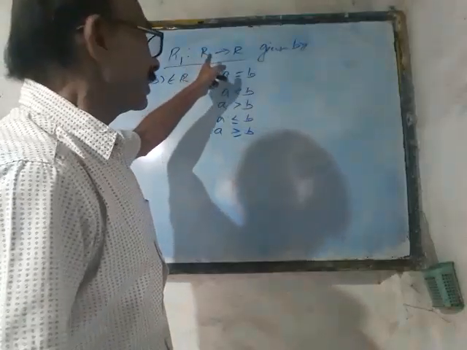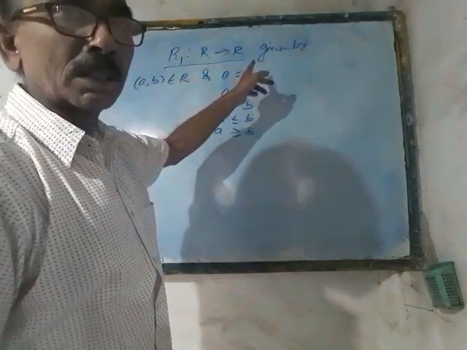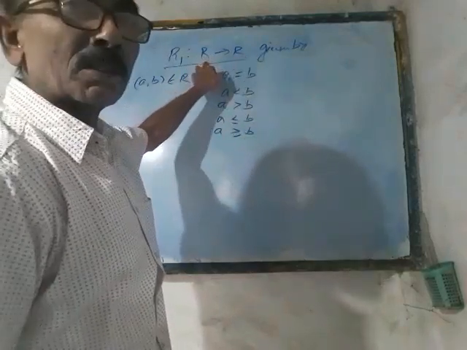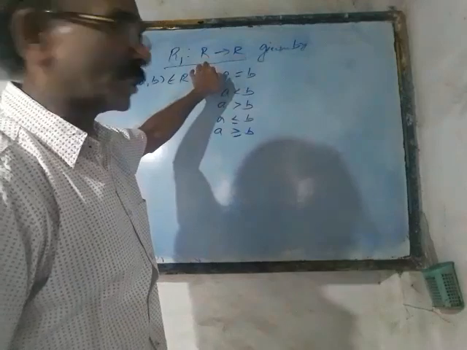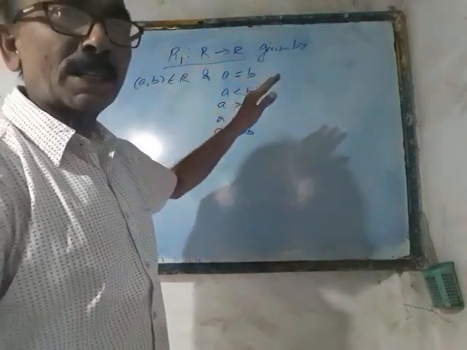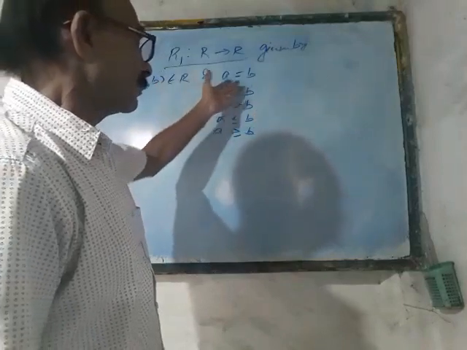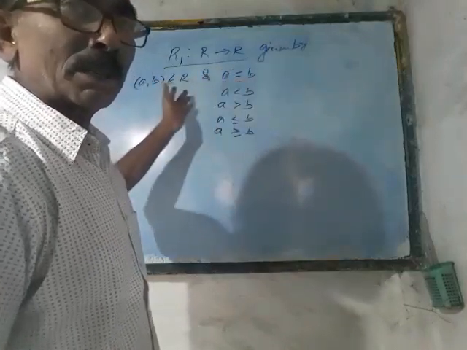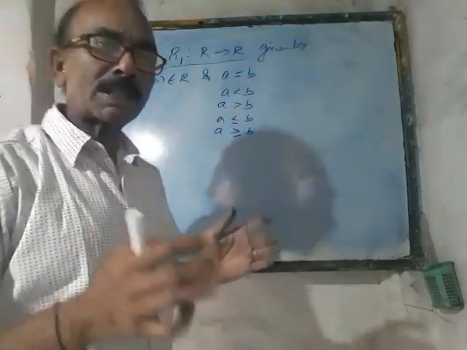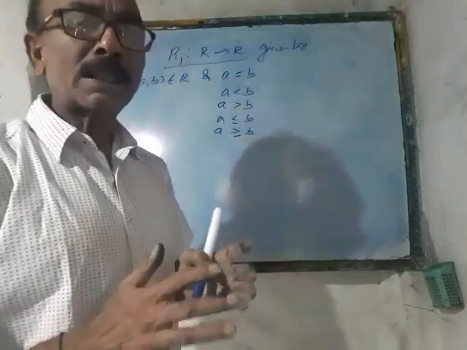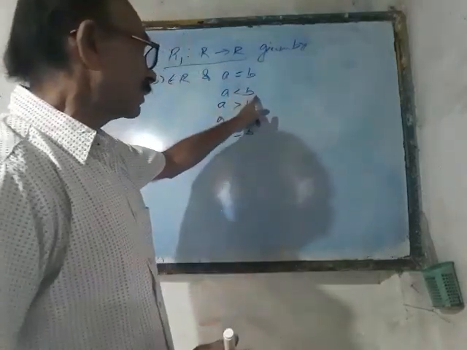We have considered a relation R1 from R to R. What is R over there? The set of real numbers. It means the relation is defined from the set of reals to the set of reals, and it is given by a = b, where a, b are elements of R. What is the relation between a and b? The relation of equality.